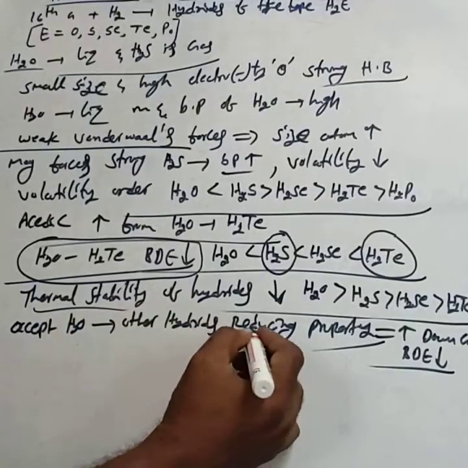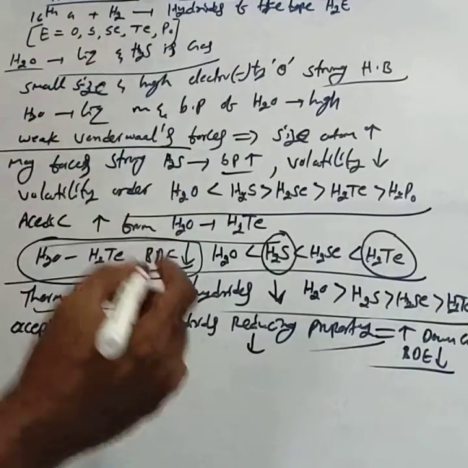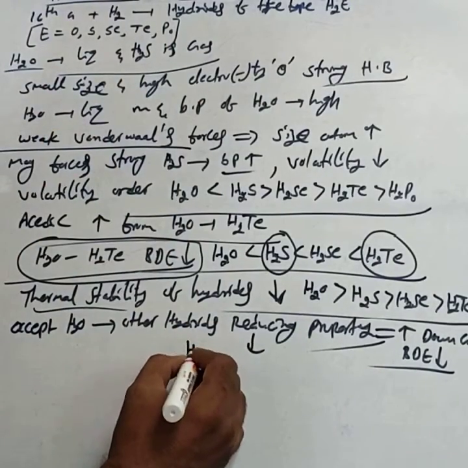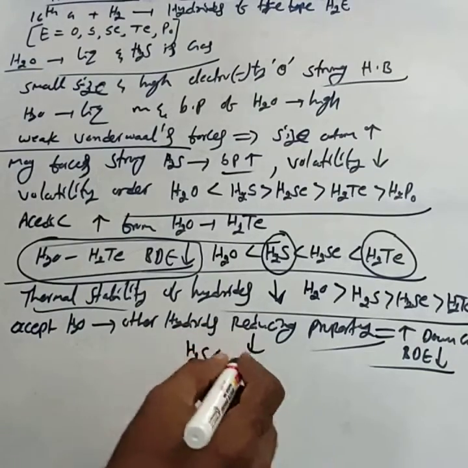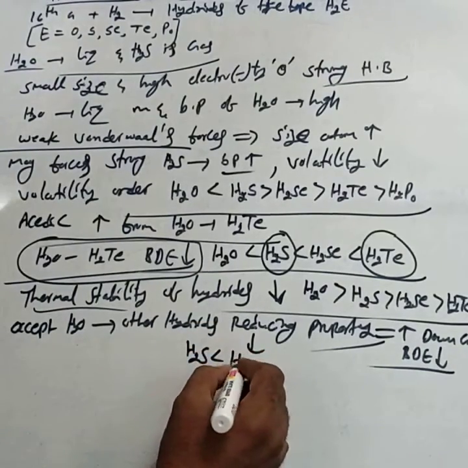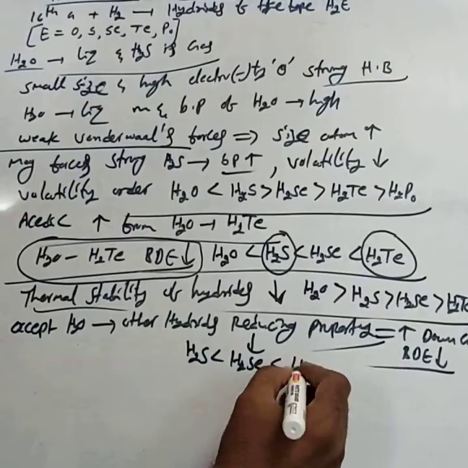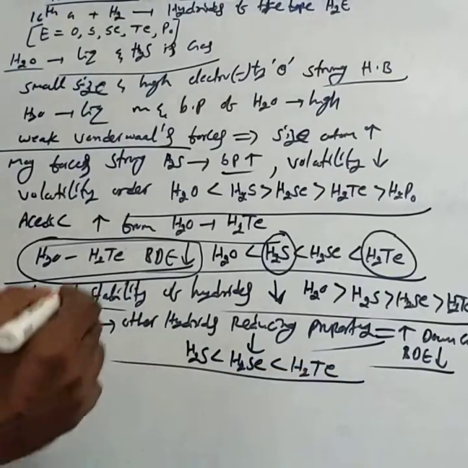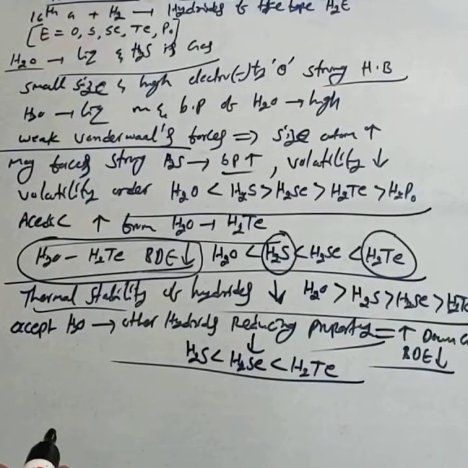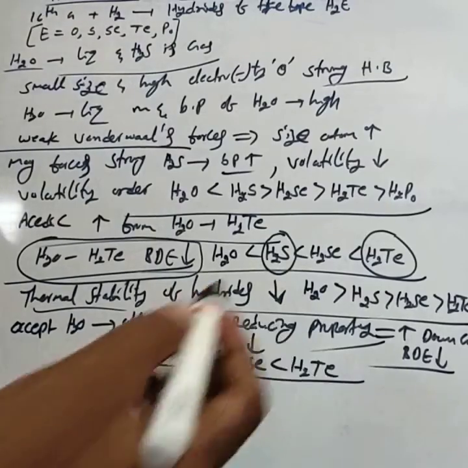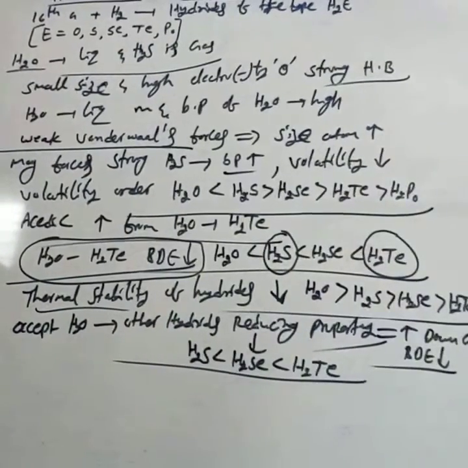That means the reducing property order is H2S is a weaker reducing agent than H2Se, than H2Te. H2Te is a stronger reducing agent because of its low bond dissociation enthalpy.